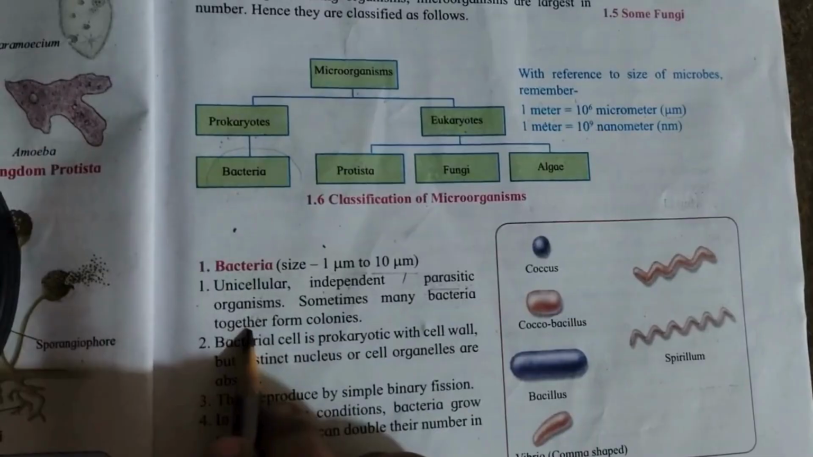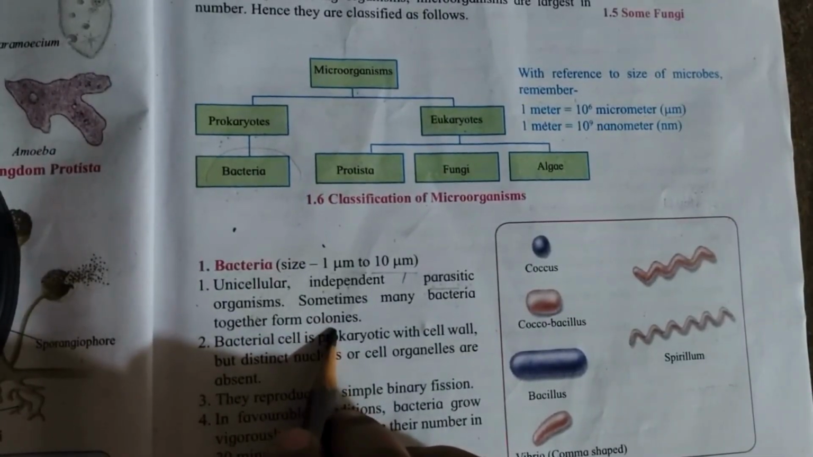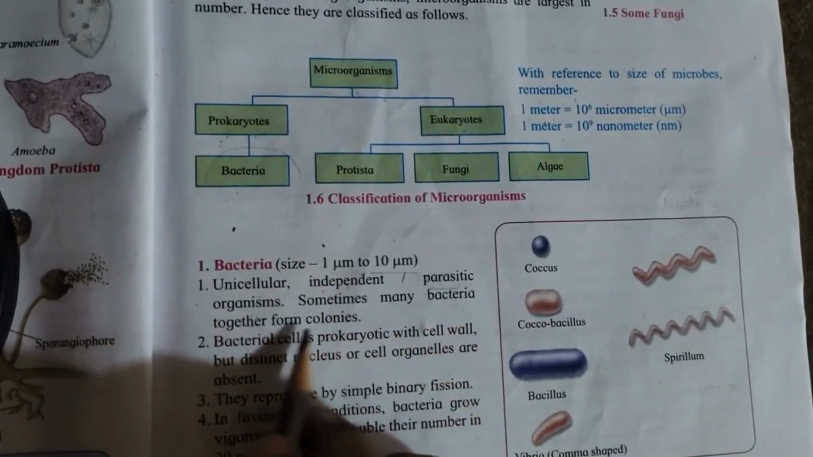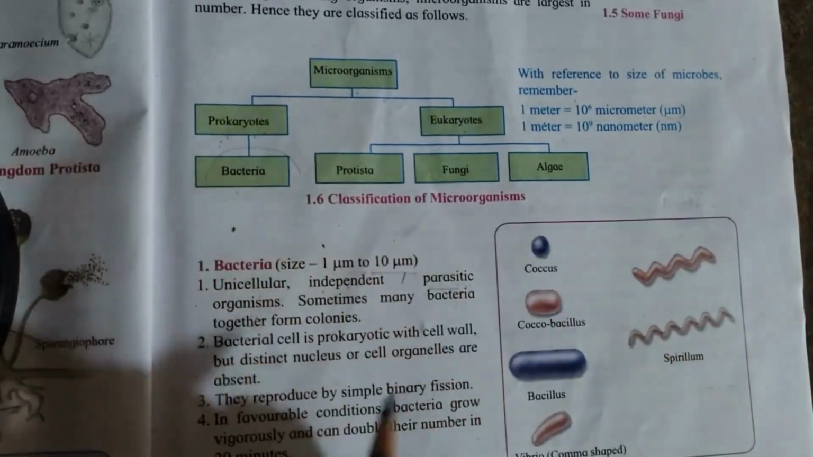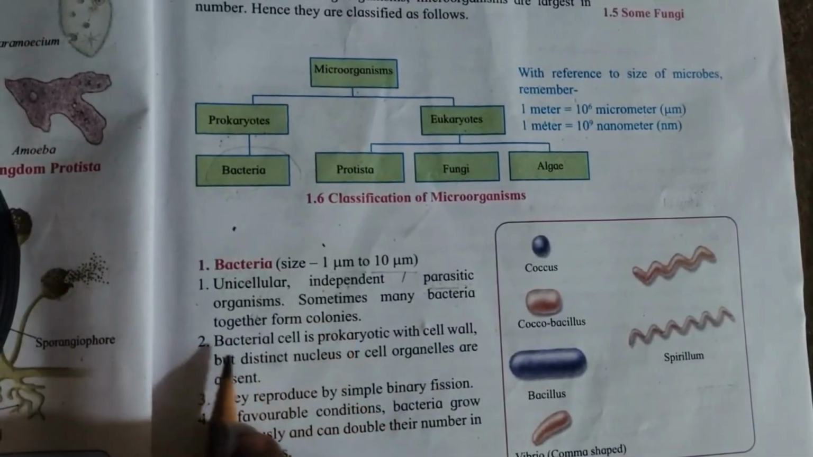Sometimes many bacteria together form colonies. What happens? Sometimes many bacteria together form what? Colonies. They live in a colony. They live together. So it forms colonies.